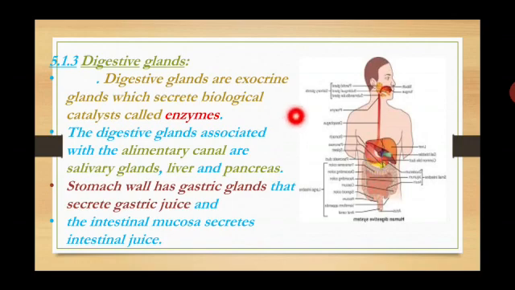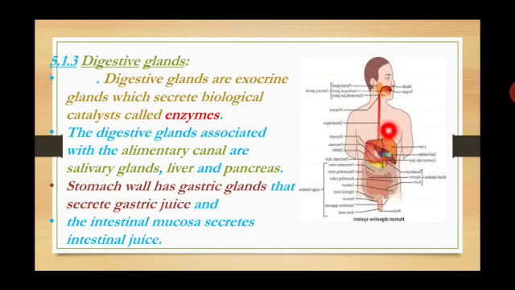Digestive glands are exocrine glands. Endocrine glands actually secrete hormones. Exocrine glands secrete enzymes. Already you learned in the lower classes. Digestive glands are exocrine glands which secrete biological catalysts called enzymes. Okay, actually there are two kinds of glands in the human body, exocrine and endocrine. Exocrine secrete enzymes, endocrine secrete hormones.